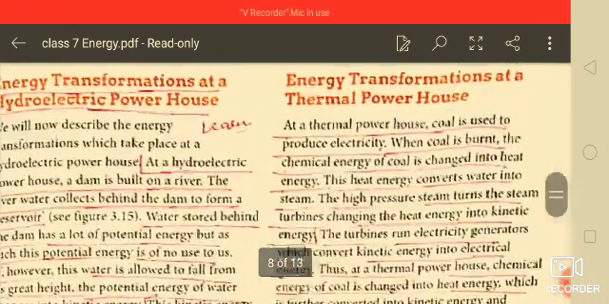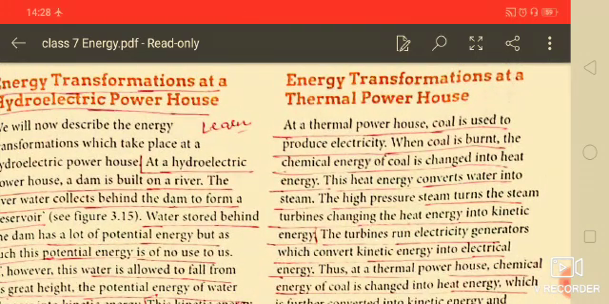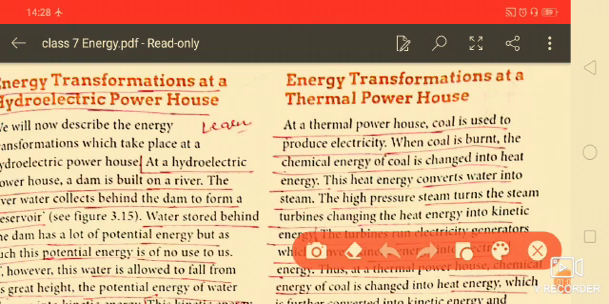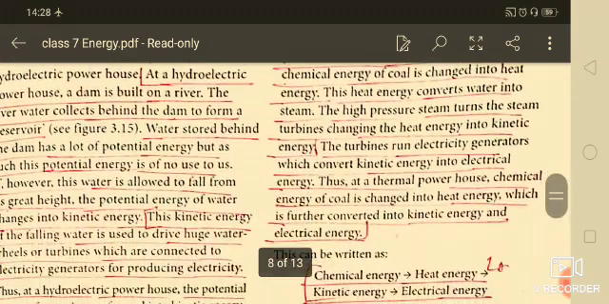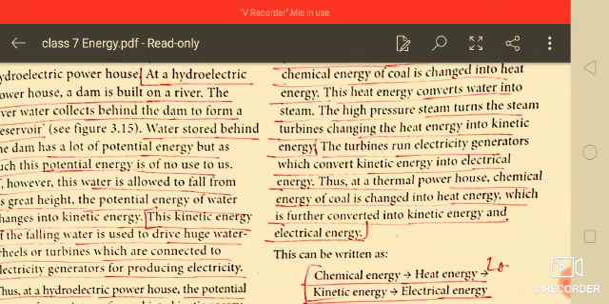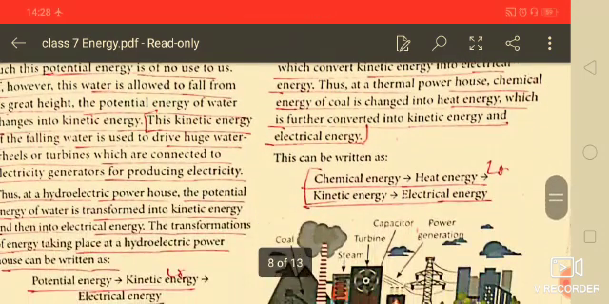Now the next one is energy transformation at hydroelectric powerhouses. You know that at hydroelectric powerhouses, a dam is built on the river, and the water is collected behind the dam to form a reservoir. Water stored behind the dam has a lot of potential energy, but this potential energy has no use to us. However, this water is allowed to fall from a great height.